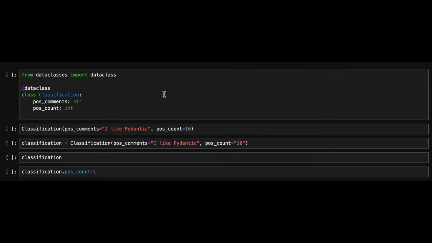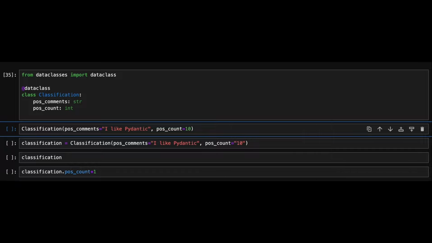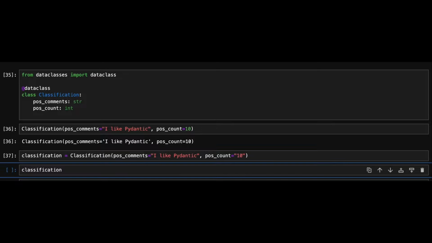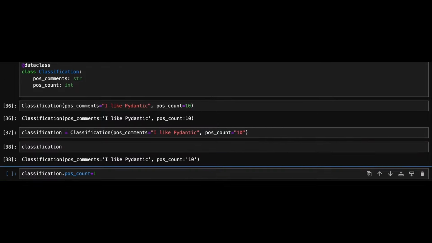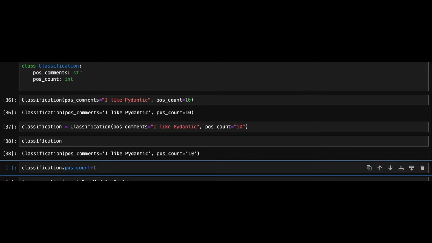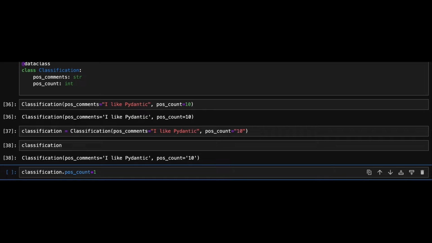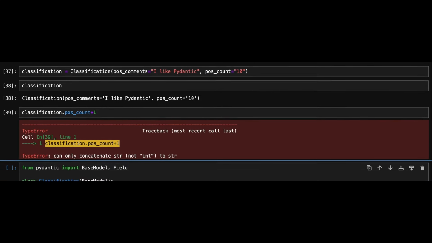A quick introduction to Pydantic. Let's consider an example of a data model defined using Python's dataclass decorator. In this model, we have a positive comments field of type string and a positive count field of type integer. If we create a classification object with data types that don't match the defined types, no validation occurs. For example, if we assign a string to positive count, which should be an integer, the object will be created without any validation. However, when we later retrieve the variable and attempt an integer operation on it, an error is thrown.